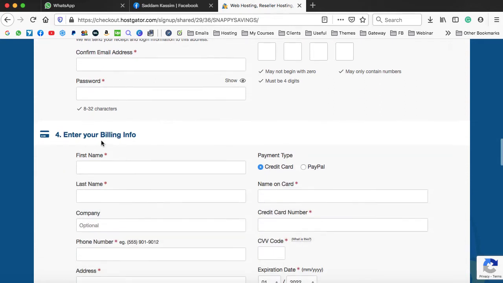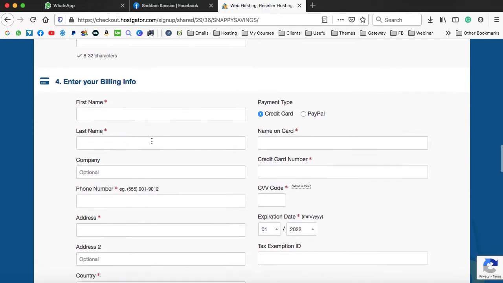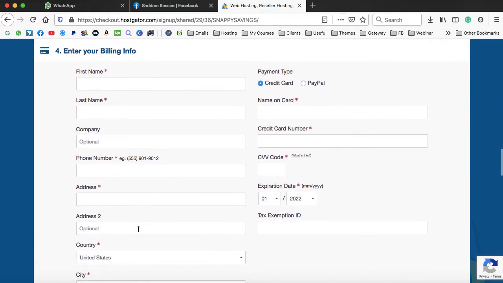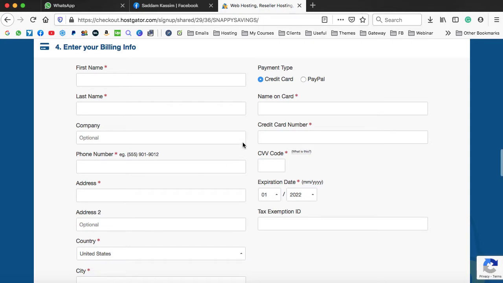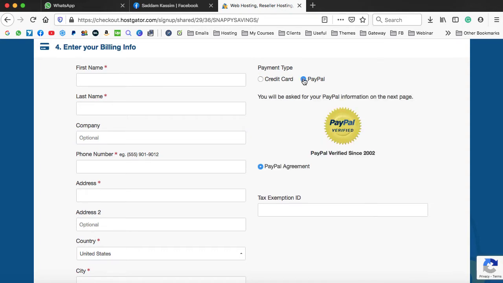Then after the fourth point is to enter your billing information. Here you have to enter all the details asked in this form. On the right hand side we have the payment type. Whether you would like to pay with a debit or credit card, then you can keep this option checked. Otherwise you can jump onto the PayPal option.